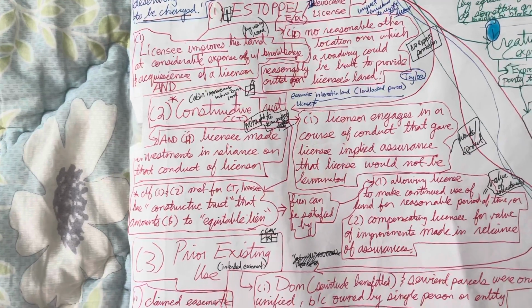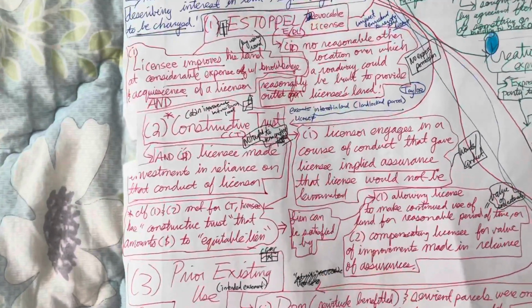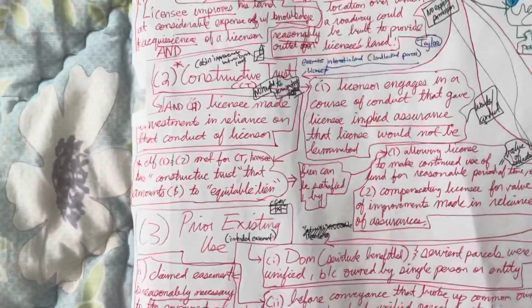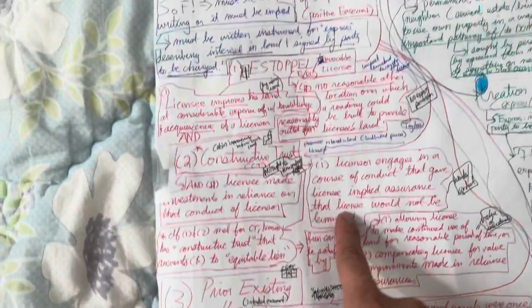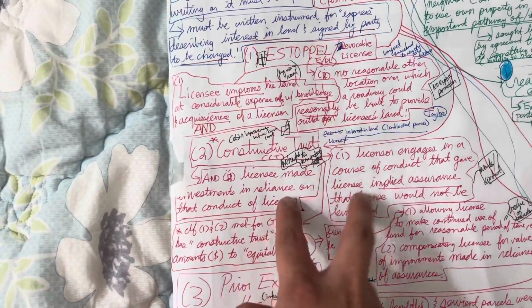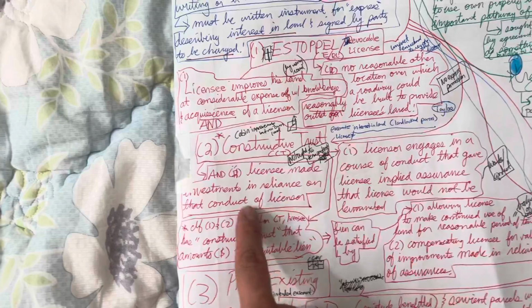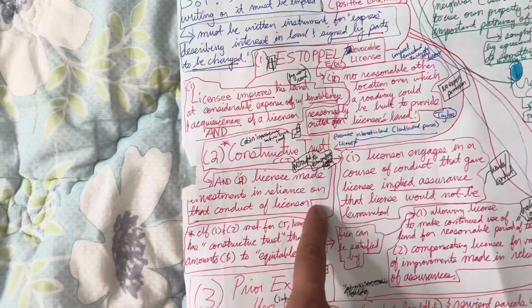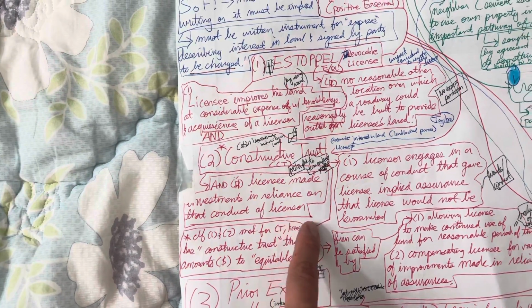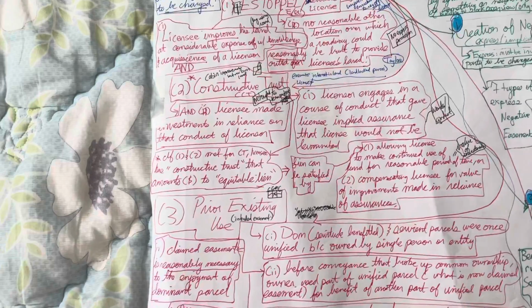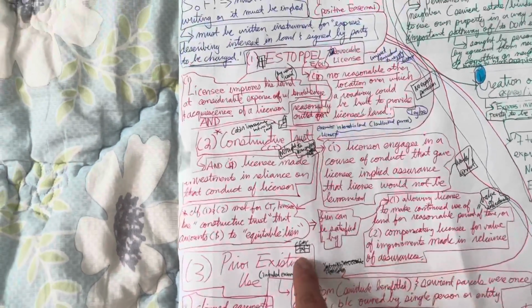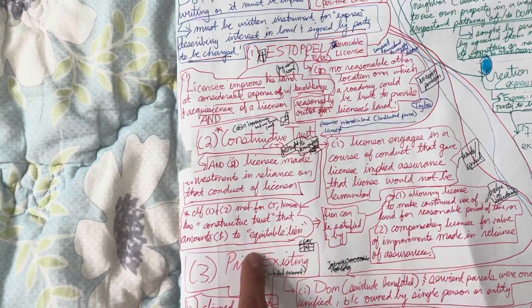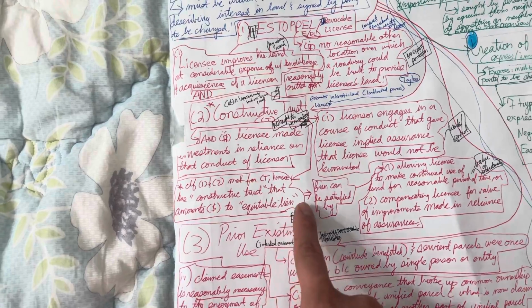So the licensor engages in a course of conduct that gave implied assurance the license would not be terminated. And secondly, licensee made investments in reliance on that conduct of licensor. Now, if these two are met for the constructive trust, then that amounts to an equitable lien.